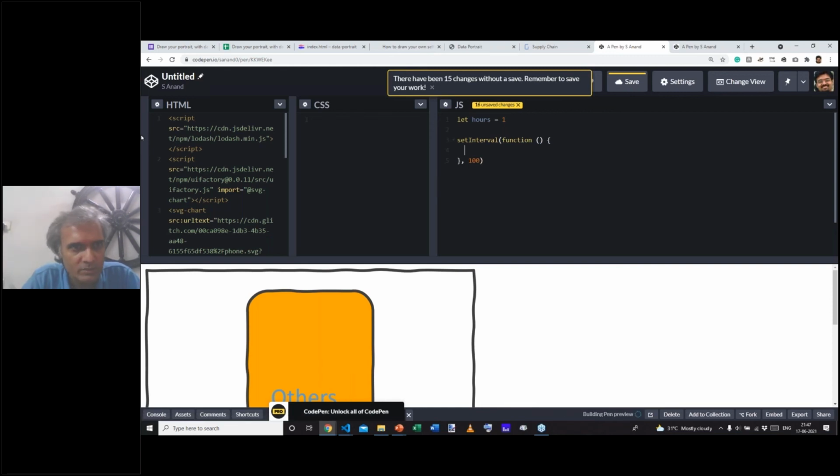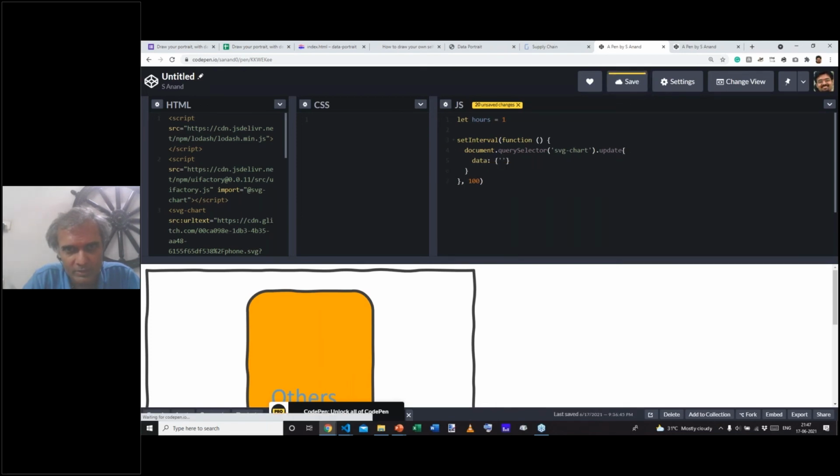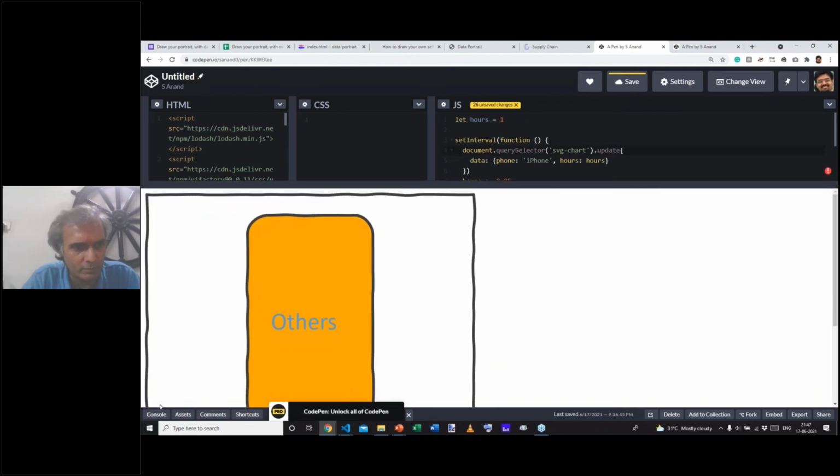What it will do is take the query selector of the SVG chart and update the data with, let's say, the phone as iPhone, and the hours as the total number of hours, which we will increment by, let's say, 0.05, and run this every however many seconds.